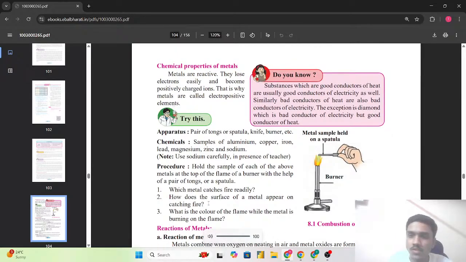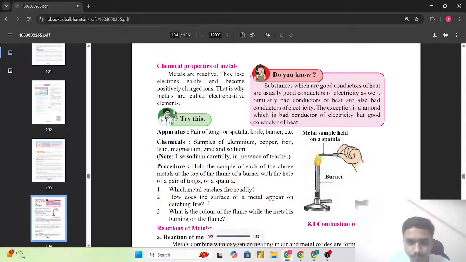So, do you know, substances which are good conductors of heat are usually good conductors of electricity as well. Similarly, bad conductors of heat are also bad conductors of electricity. Generally, whether metals, non-metals or any substances, those which are good conductors of heat are also good conductors of electricity, and bad conductors of heat are generally bad conductors of electricity. But the exception is diamond. Diamond is a bad conductor of electricity but a good conductor of heat.